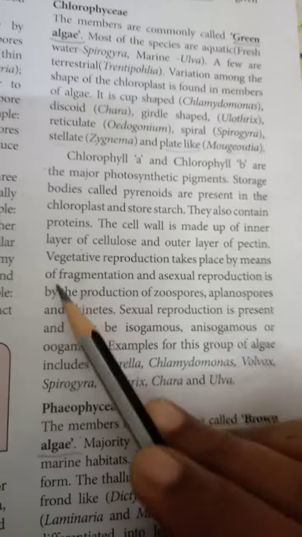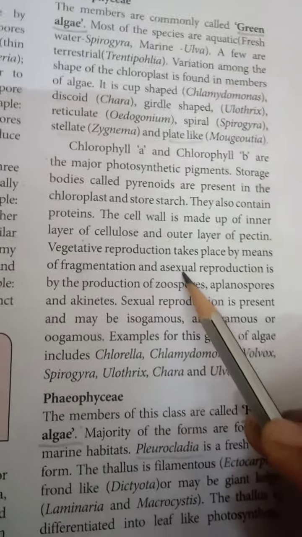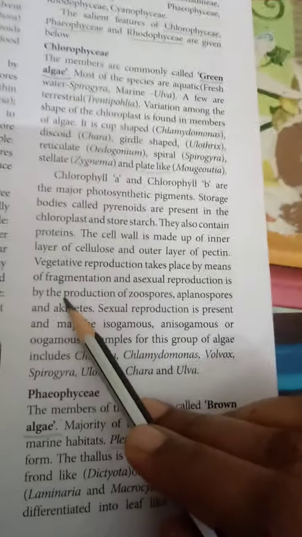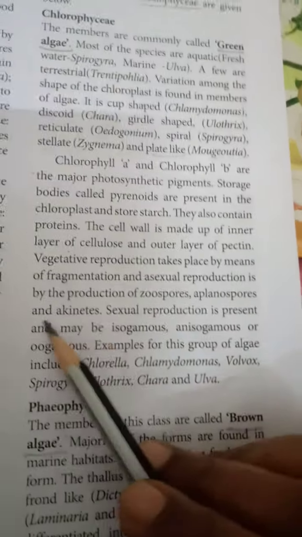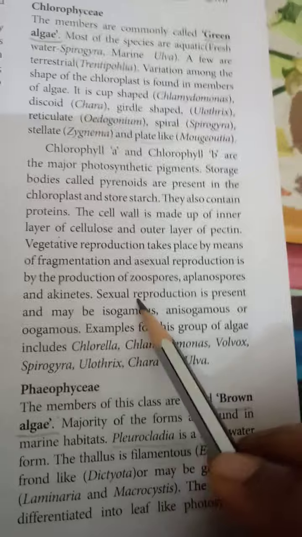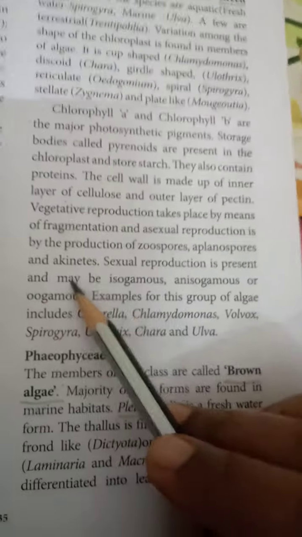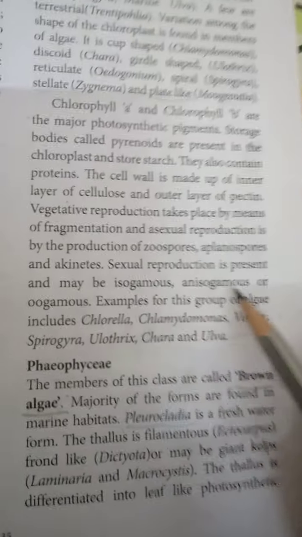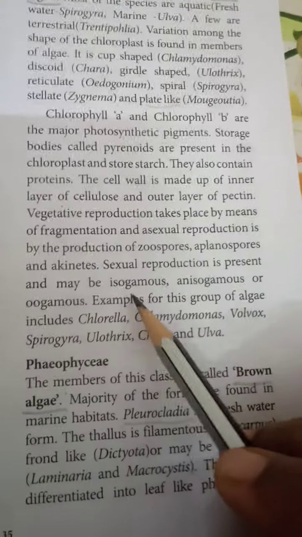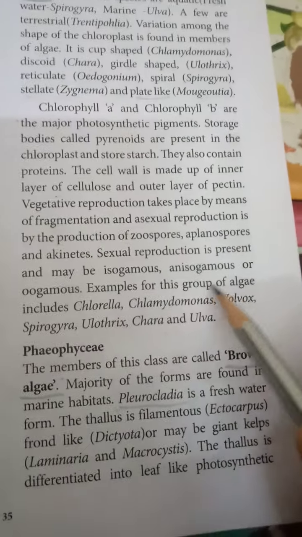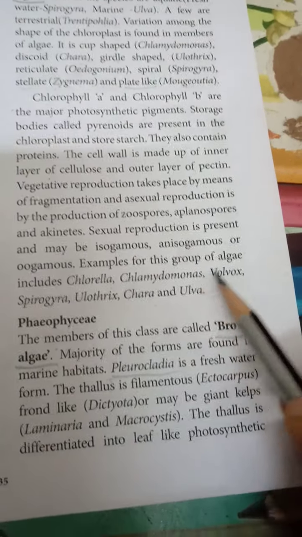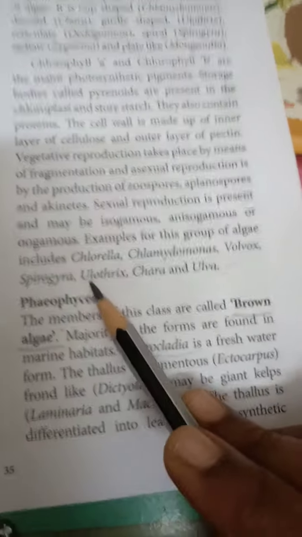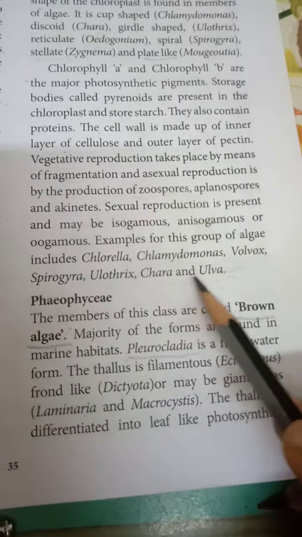pectin. Vegetative reproduction takes place by means of fragmentation, and asexual reproduction is by the production of zoospores, aplanospores, and akinetes. Sexual reproduction may be isogamous, anisogamous, or oogamous. Examples for these groups of algae include Chlorella, Chlamydomonas, Volvox, Spirogyra, Ulothrix, Chara, and others.